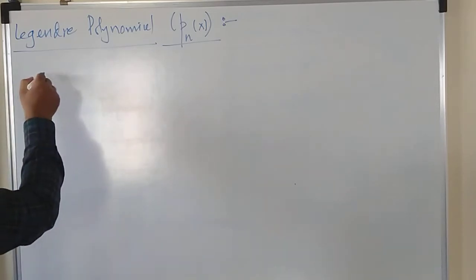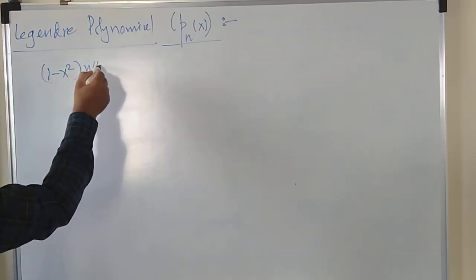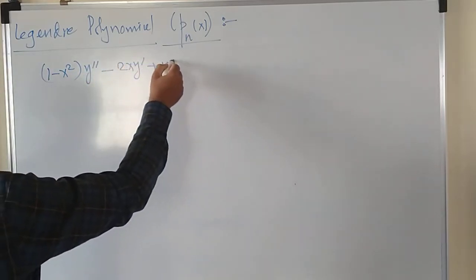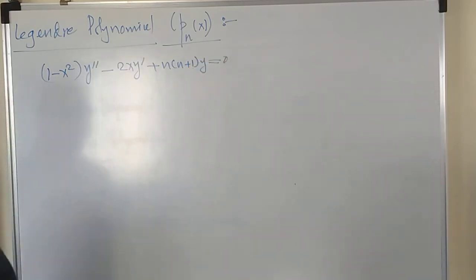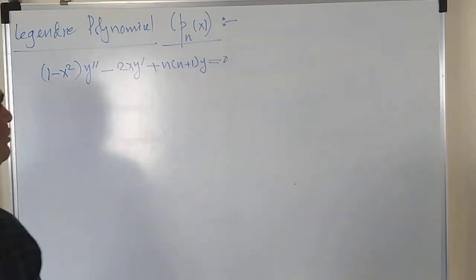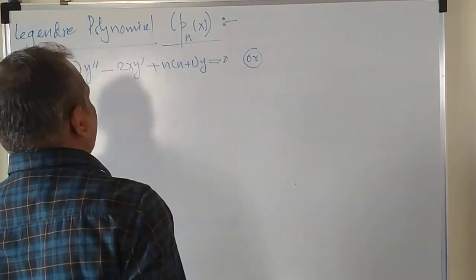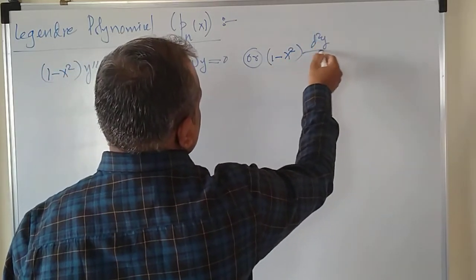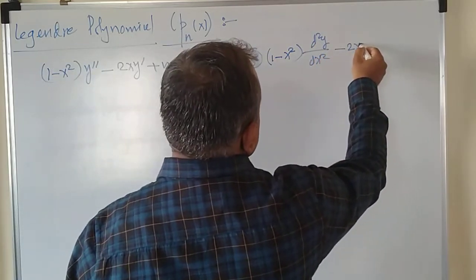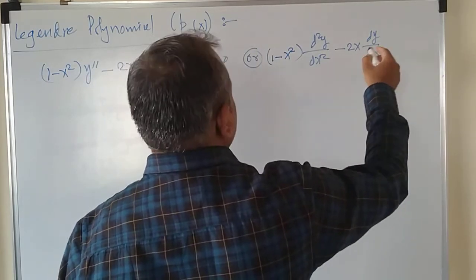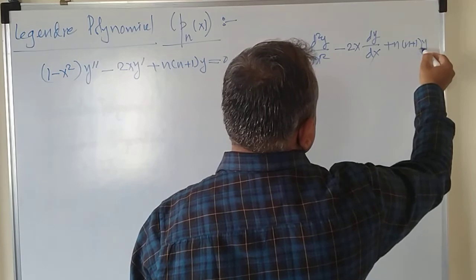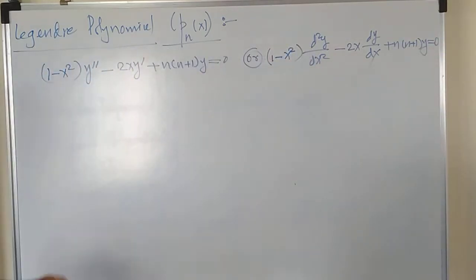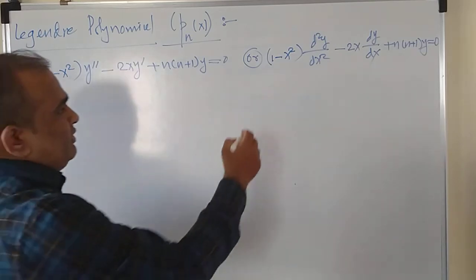The differential equation is written as (1 minus x square) y double prime minus 2x y prime plus n(n plus 1) y equals 0. This can also be written using the differential operator as (1 minus x square) d2y by dx square minus 2x dy by dx plus n(n plus 1) y equals 0. Let us say this is equation number 1.